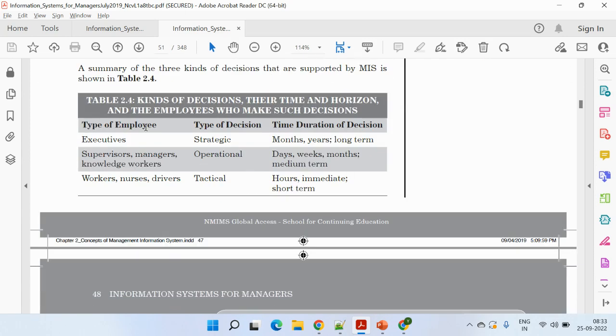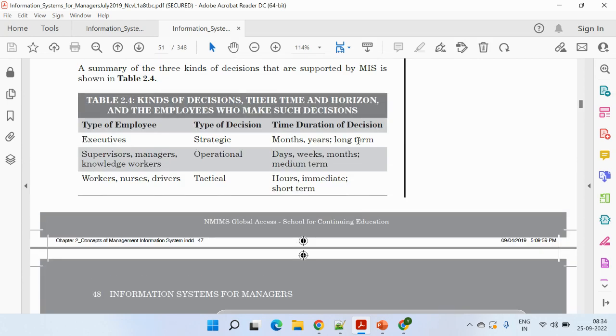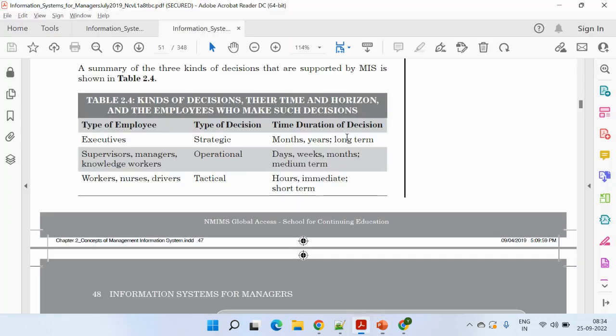So it's mentioned the type of employees, executives are the strategic. What is the time duration? It's short term, medium term, or long term. So maybe you can just show it in a tabular format. Then the next part comes as the database concepts, which is on page number 270 and 275.